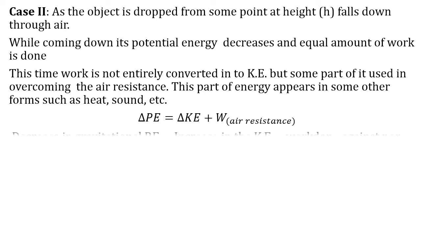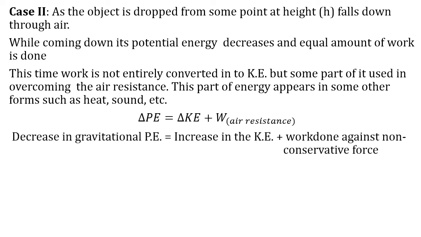In words, as the object is moving from a certain height h through air falling down, its potential energy, initially maximum, goes on decreasing. So we write: decrease in gravitational potential energy is equal to increase in kinetic energy plus work done against a non-conservative force.